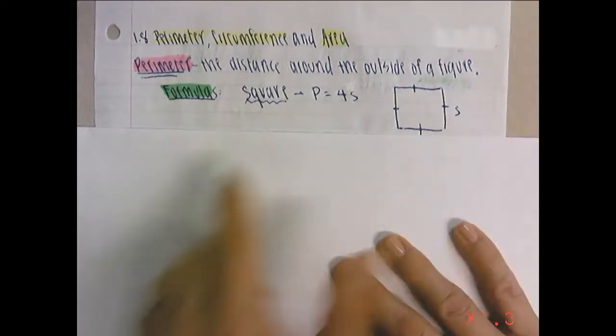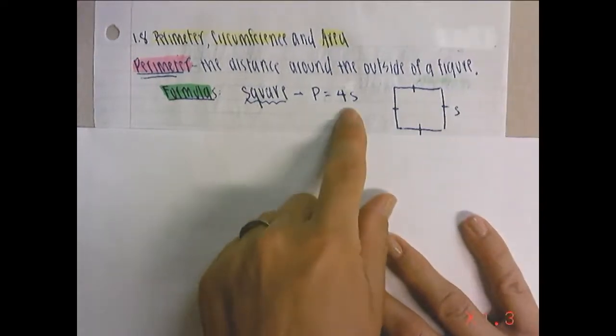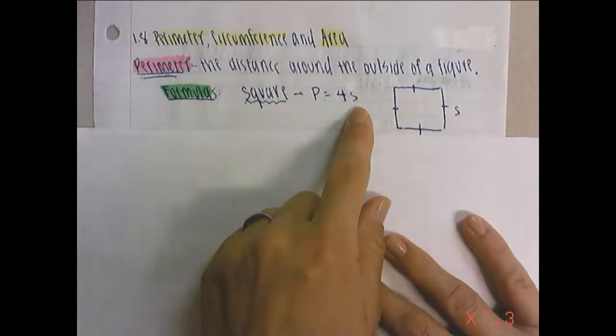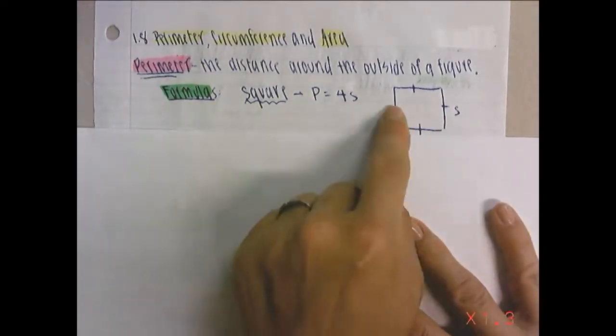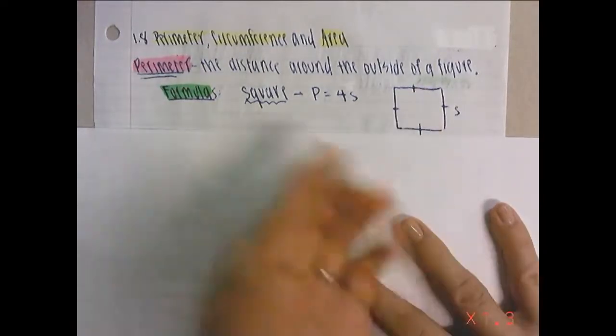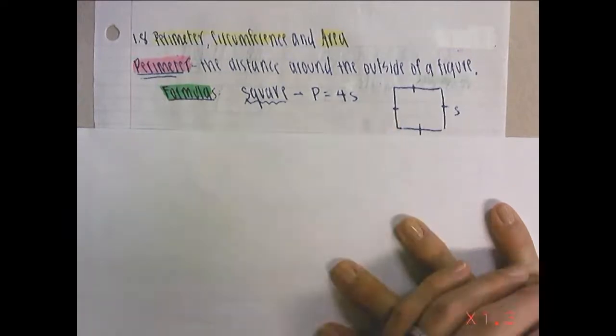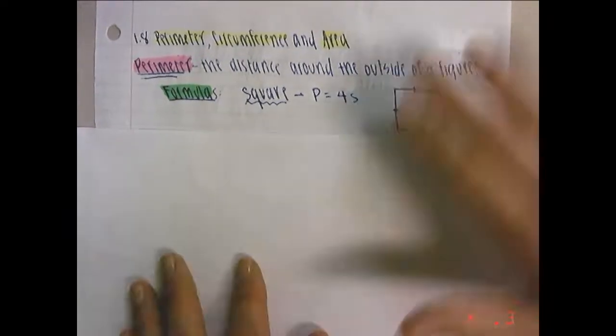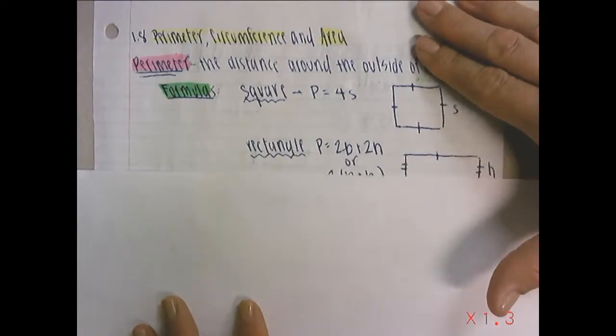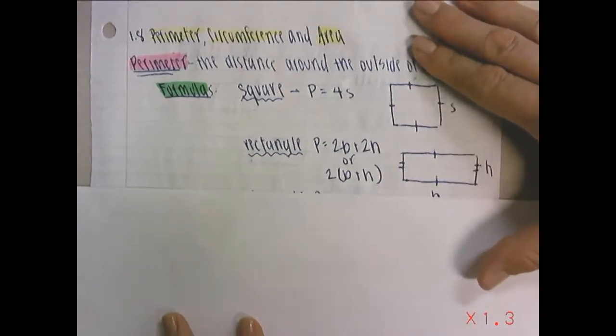For a square, the perimeter is 4 times each side length, 4 times s. Because in a square all sides are the same, so you can just multiply one of the side lengths by 4, and you have your perimeter. Yay! For a rectangle, it's a little different.